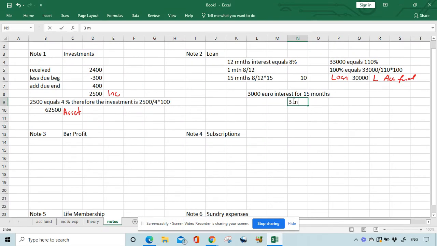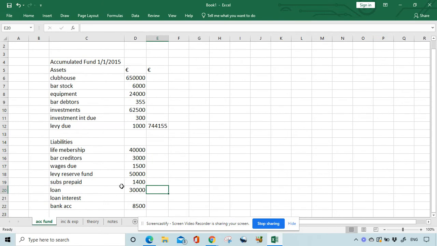So 3 months accumulated fund, 12 months expenditure. So when we do the calculation there, it's fairly easy. 3,000 divided by 15 multiplied by 3. 600 is your accumulated fund figure, liability, accumulated fund, and therefore 2,400 is going to be your expenditure figure. Okay, so we'll go back and we'll put 600 into the accumulated fund.